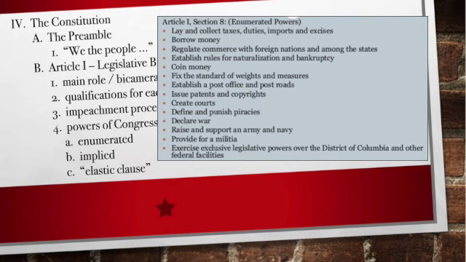The power to tax and spend. We're summing it up like that. Congress has the ability to tax and spend. And if there's one thing Congress is good at, it's making taxes and spending your money. Okay? This year alone, the federal government's going to spend $4 trillion. That's trillion with a T. That's a lot of cash.